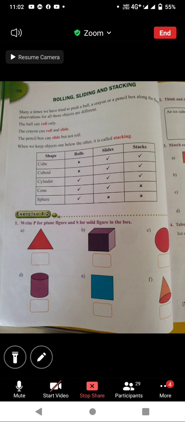So, rolling, sliding and stacking. Our new topic is rolling, sliding and stacking. Many times we have tried to push a ball, a crayon or a pencil box along the floor. Observations for all these objects are different. If you push a ball, the ball will roll. And if you push a cube shape object, that will slide only, it can't roll.